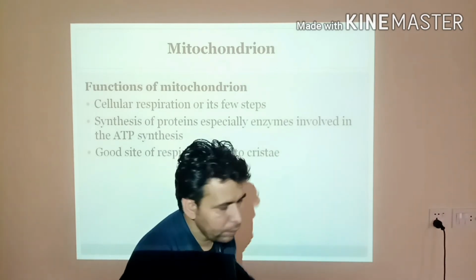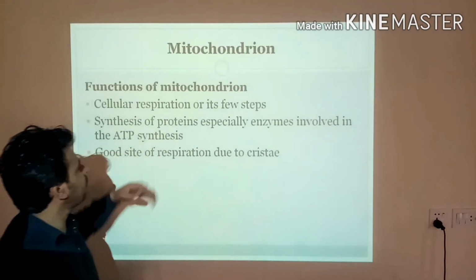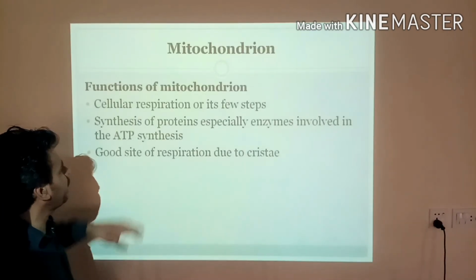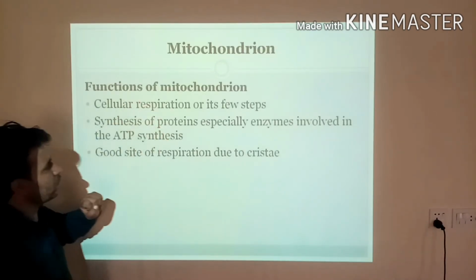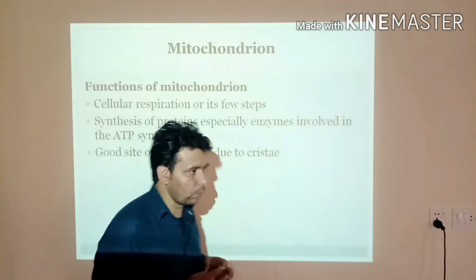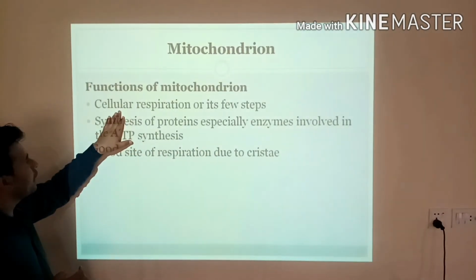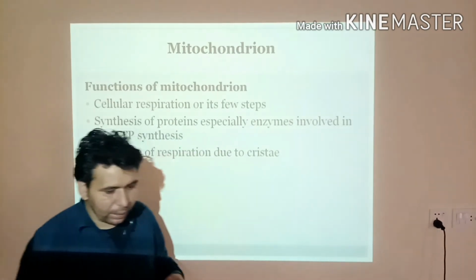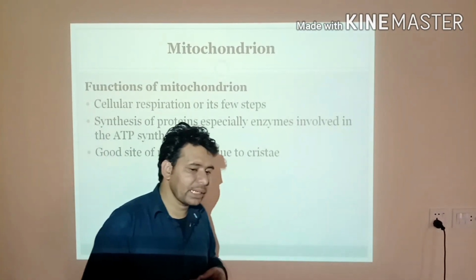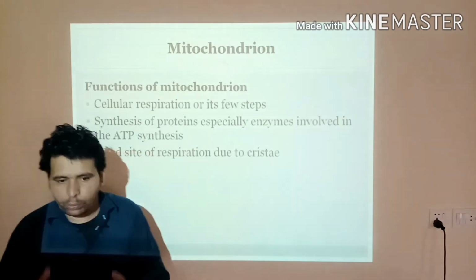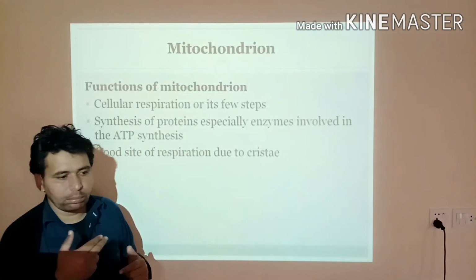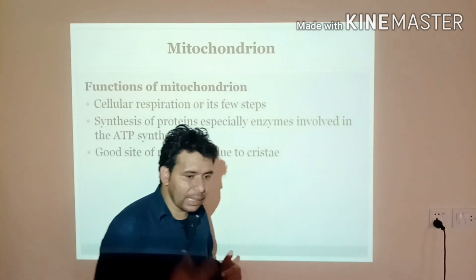Now at the end, dear students, you will have to know about the function or the job of the mitochondrion. The following are the three main functions or jobs of the mitochondrion. First, cellular respiration, or a few of its steps, takes place here, like the Krebs cycle, as I mentioned before, and the electron transport chain.